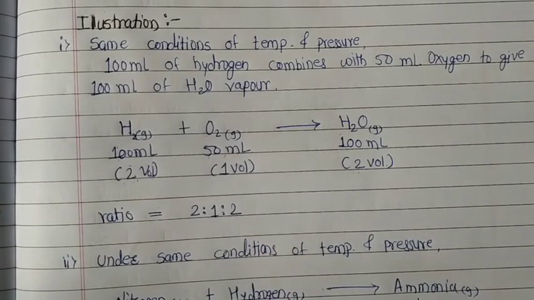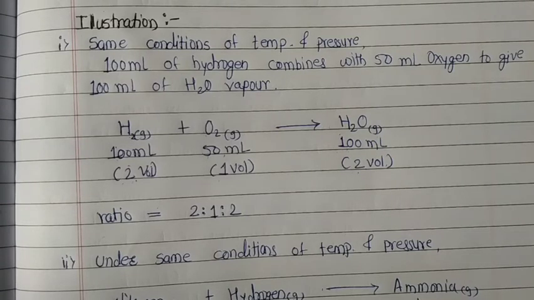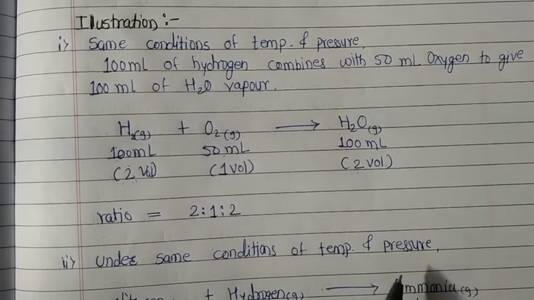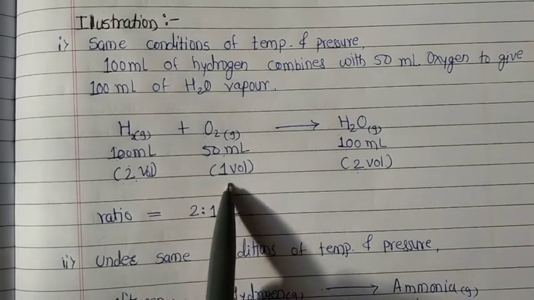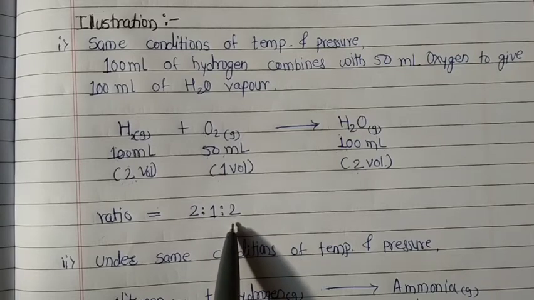2:1:2, and what the Gay-Lussac law says is that gases combine or are produced in a chemical reaction in a simple ratio by volume, provided all gases are at the same temperature and pressure.